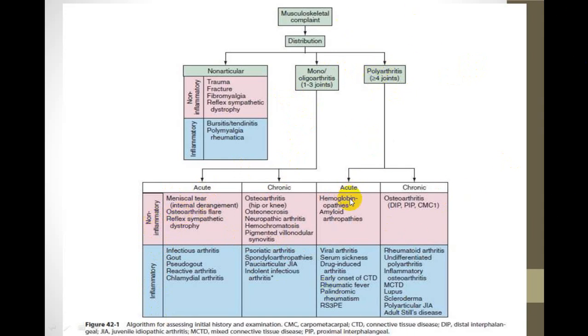So in poly, acute and non-inflammatory are hemoglobinopathies and amyloid arthropathies. So hemoglobinopathies producing a non-inflammatory variety, or amyloid variety producing it. This is very, very rare, not very common. Why?